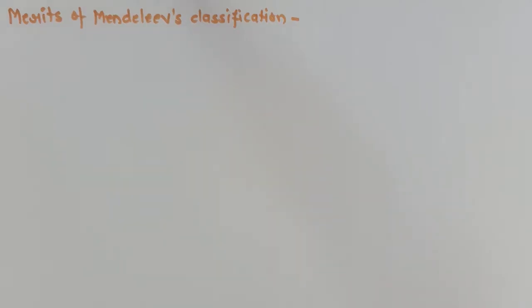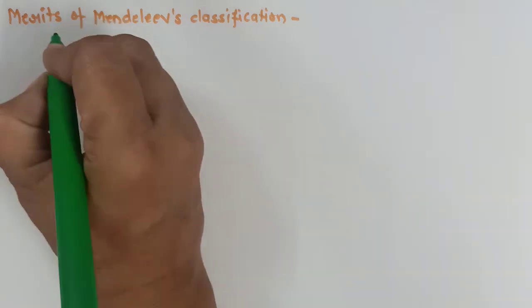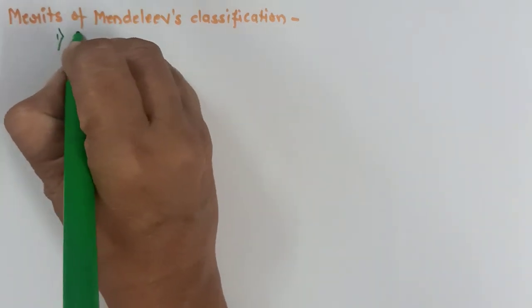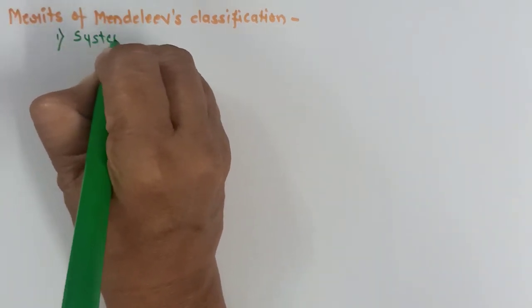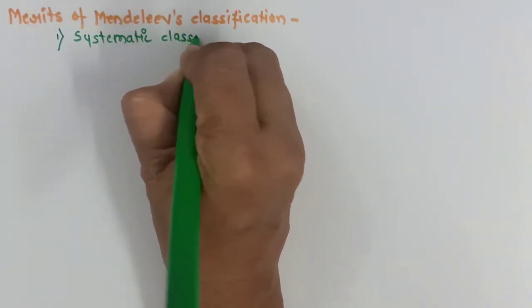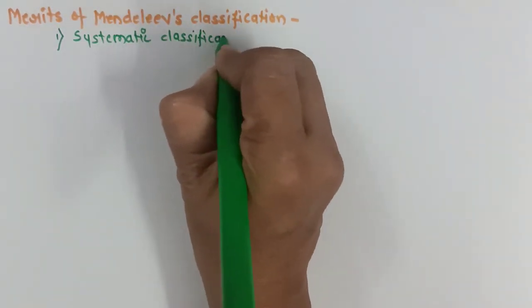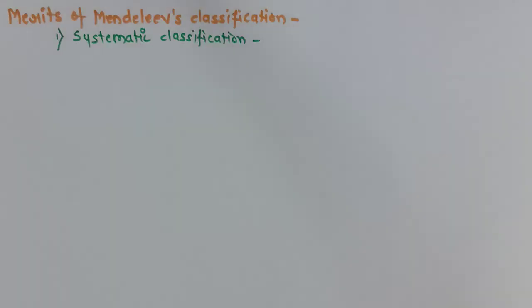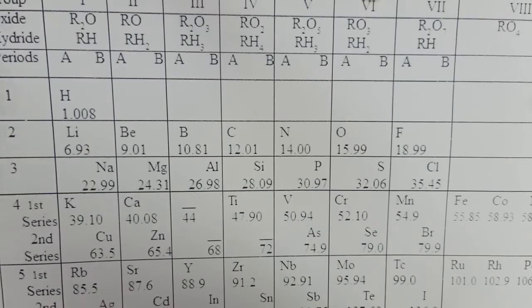Mendeleev's periodic table was the most successful periodic table of his time. There were many reasons for it. The very first was systematic classification. As you can see, all the elements were studied in detail. Their chemical properties, their oxides and hydrides were considered, and all the elements were arranged in proper sequence.